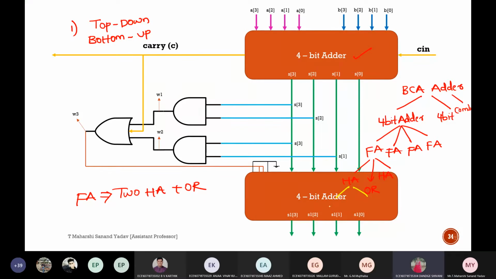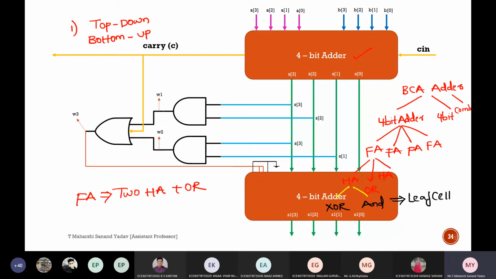AND, OR. Half adder: XOR and AND. Is there any possibility to subdivide this again, XOR and AND? Or else, is this the final step? No, this is the final step. That's why I'm calling it a leaf cell. A leaf cell is something which can't be further subdivided.